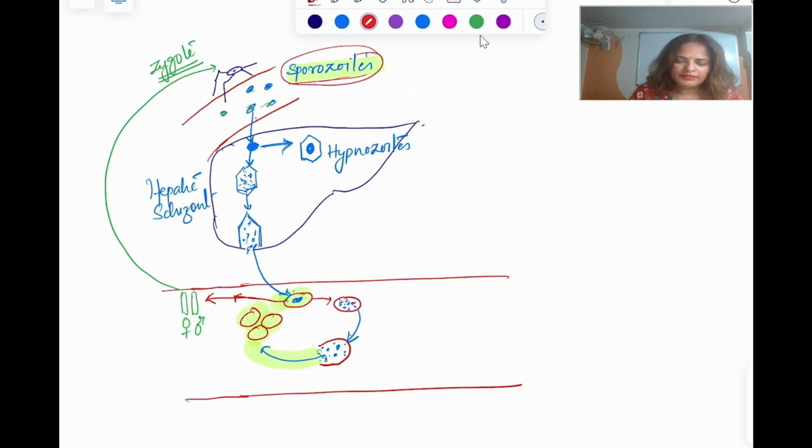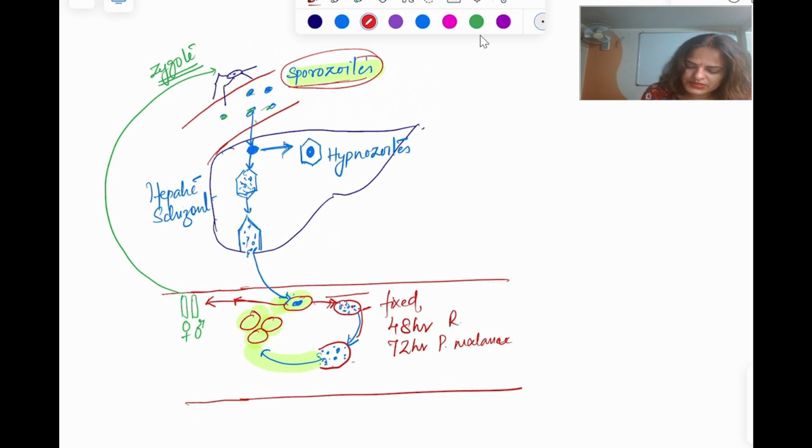Now this bursting, this maturation from here to here, the time interval for this is fixed. It is 48 hours for all the species except Plasmodium malariae, where it is 72 hours.